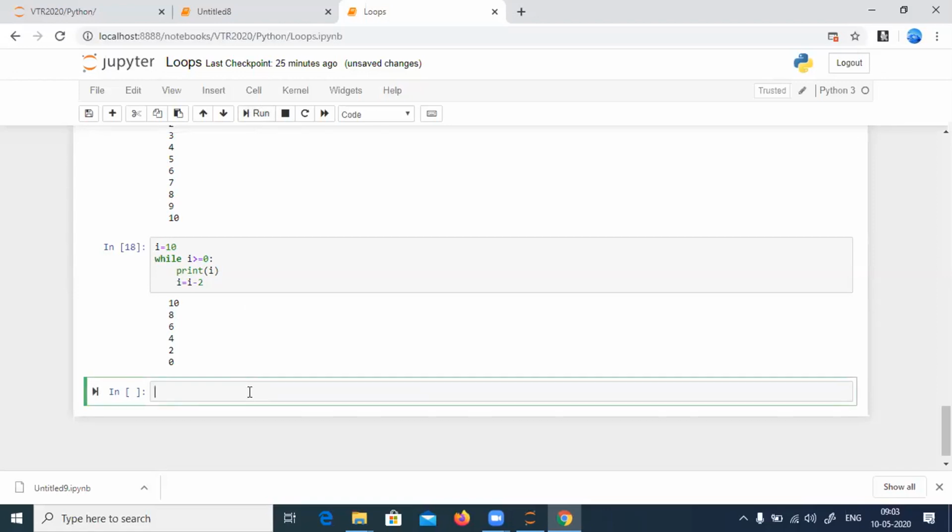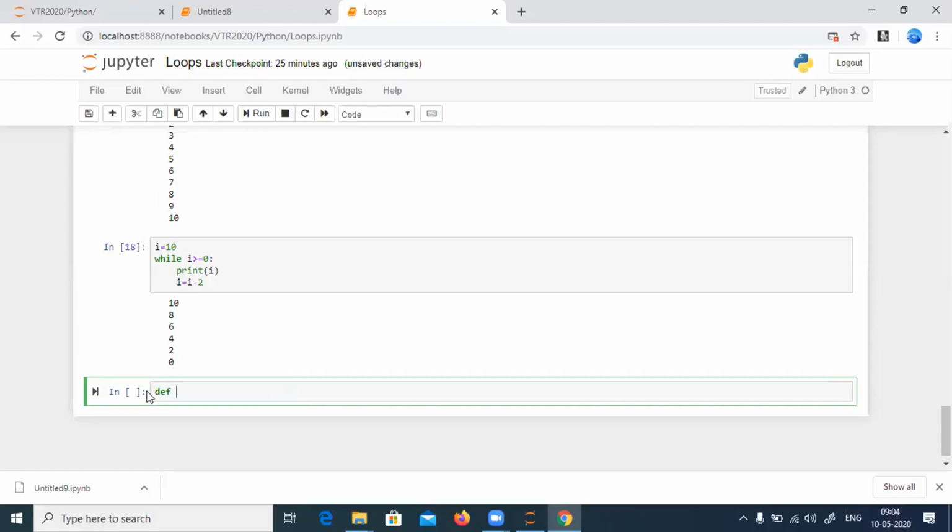Then I must check whether the number is even or odd. Okay, how to do? We can take the input from the user by using the input function. I'll write print enter the number. It's always good that we follow writing everything inside a function, so I don't want to write inside the statement.